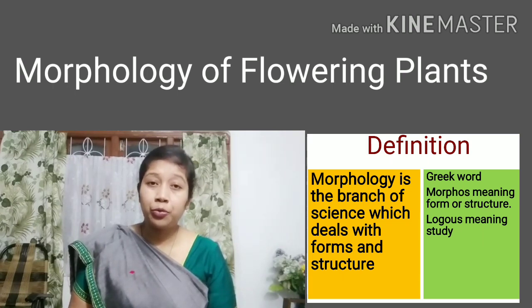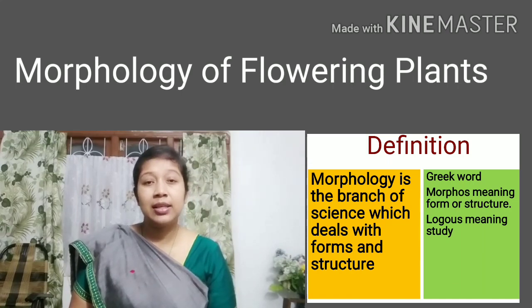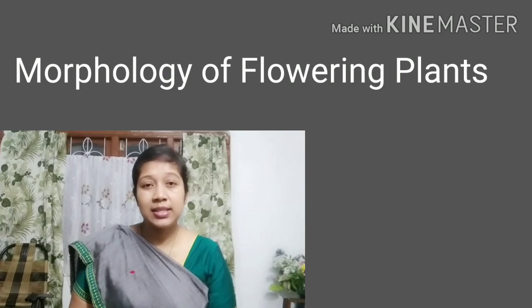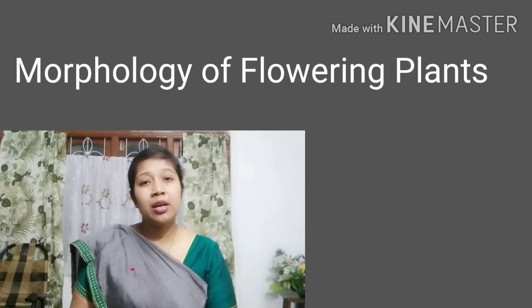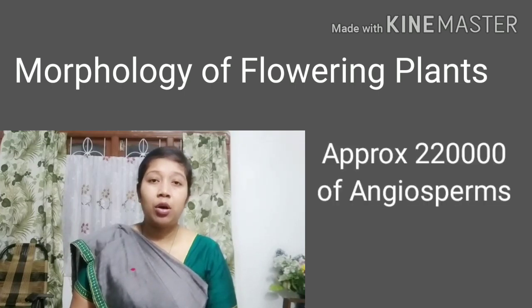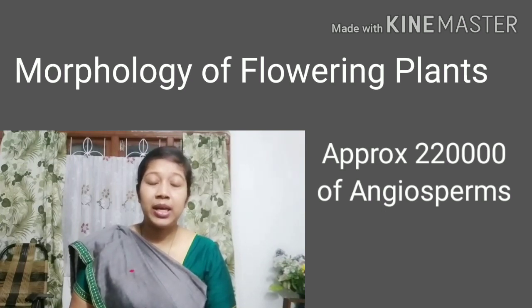One, morphos, that means form and structure, and the other word is logos, the study. So hence, the study of the external features, forms and structures of a flowering plant is called morphology.